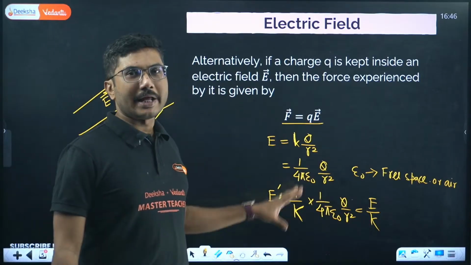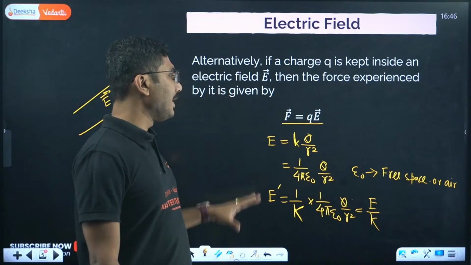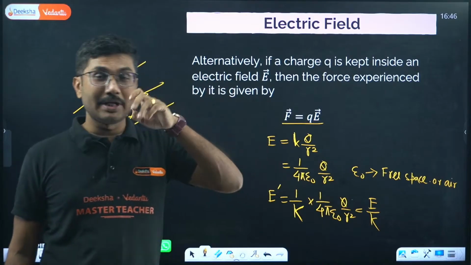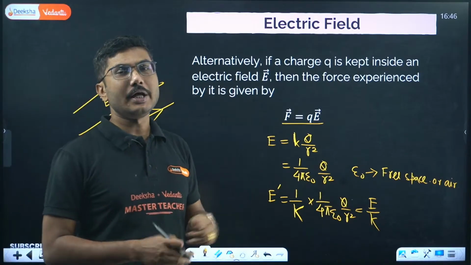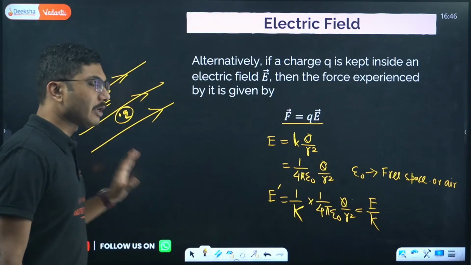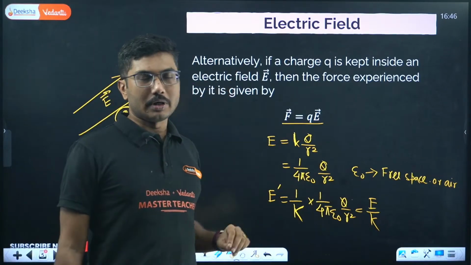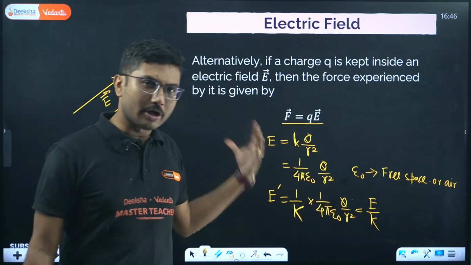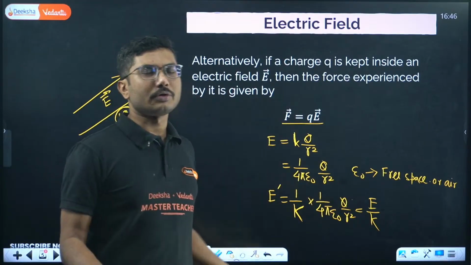But you have to remember that if you put it inside a dielectric medium and try to measure, the electric field always reduces. Electric field does not remain same if you try to measure it inside water or inside air. Because electric field reduces, force also reduces.